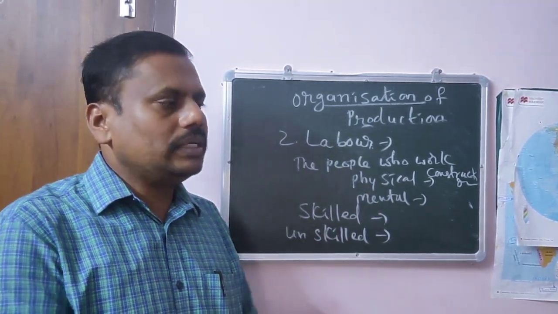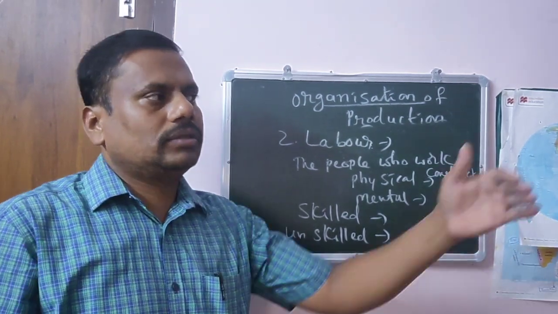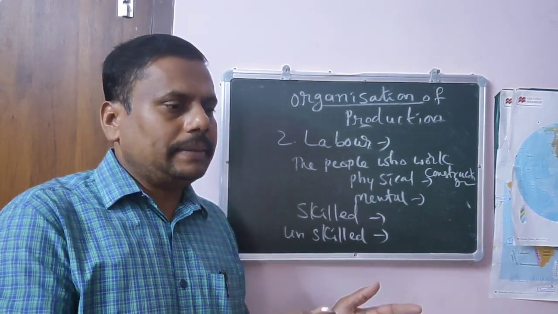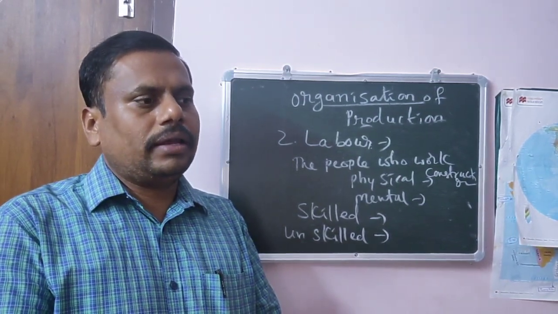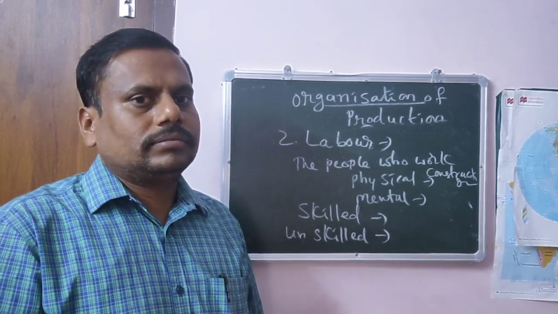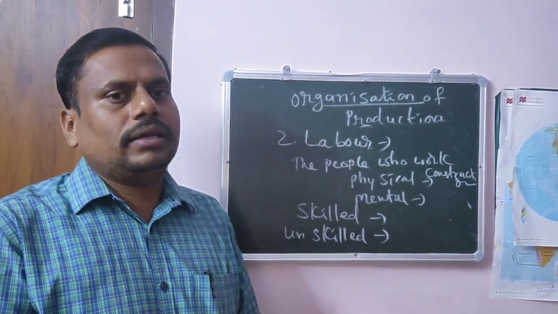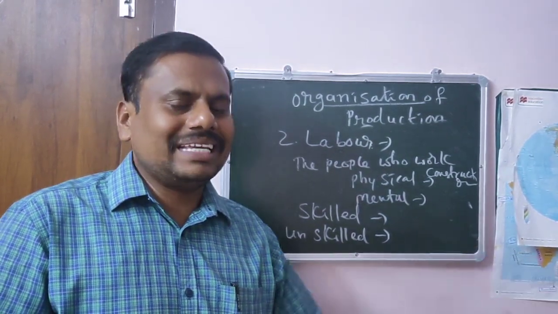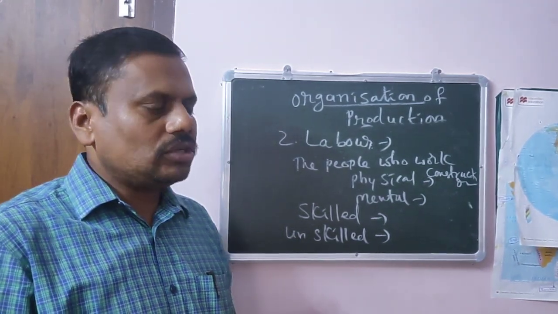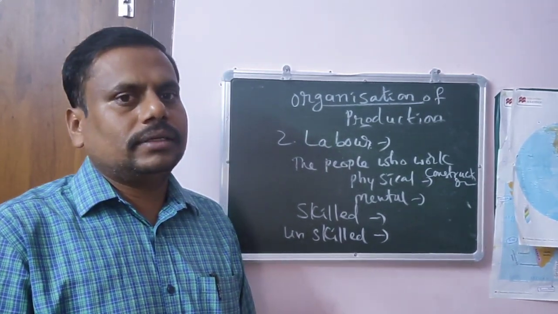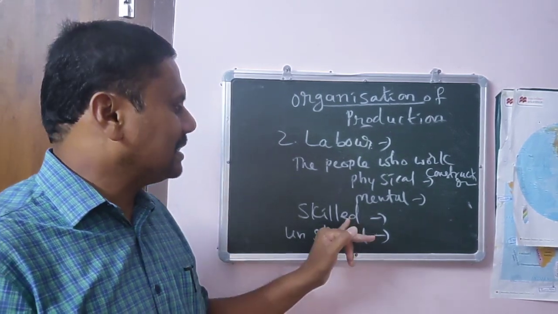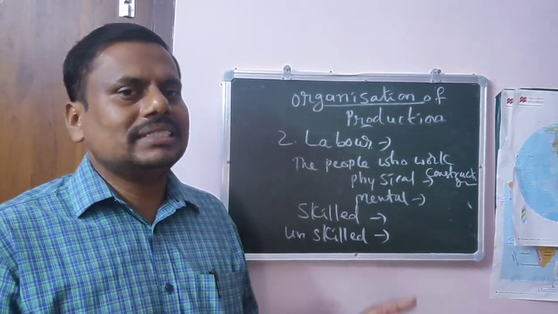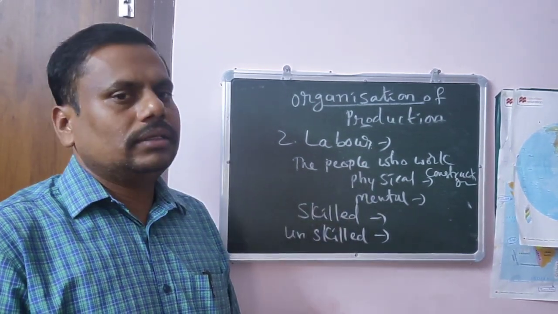For example, the person who is supplying bricks during construction is unskilled. What is skilled? For example, a person who is given work to prepare a bench, to prepare a chair, that is skilled. The person who is operating a computer is skilled. So all these come under skill. Some work can be done by the skilled, some work can be done without having skill. All that comes under labor.